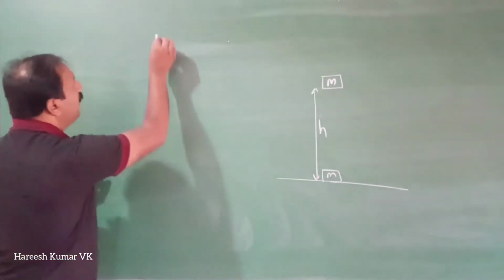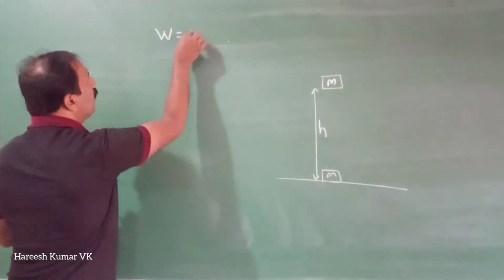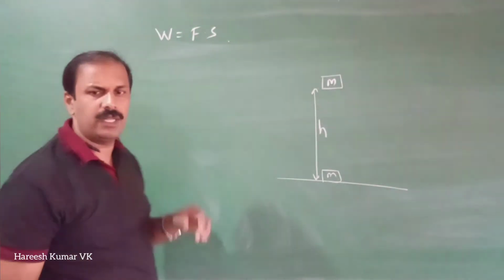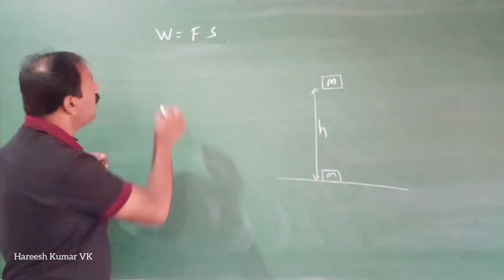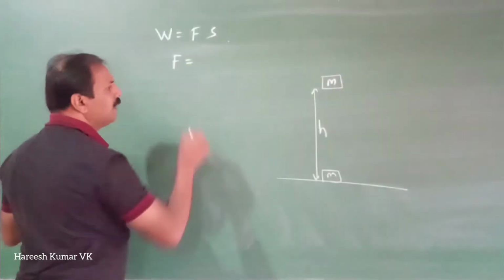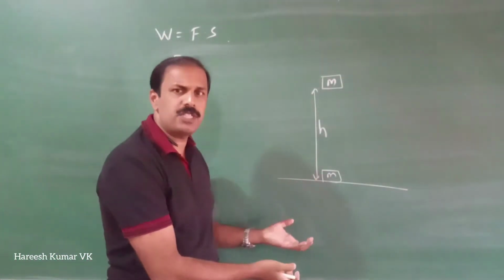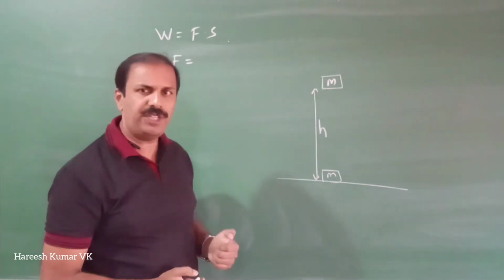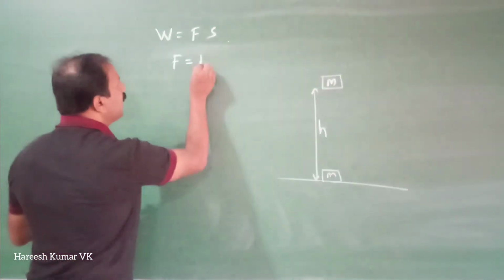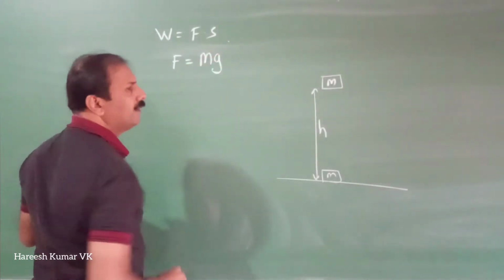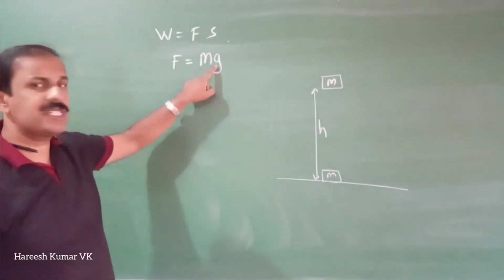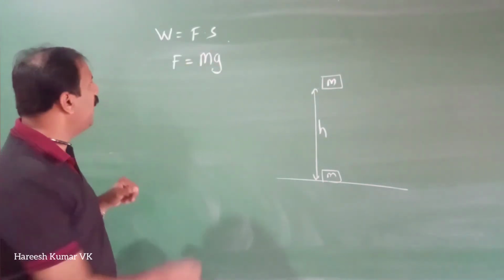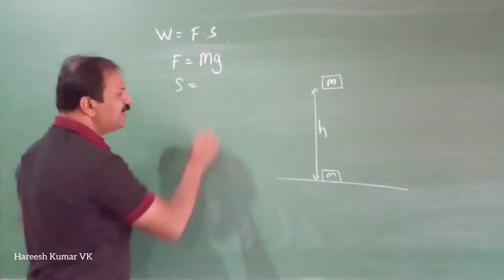So what is work here? Work is force into displacement, F into S. Now here what is force? We are applying a force which is opposite to the gravitational force. It should be the same as the gravitational force, then only we can lift it up. So the force will be mg, where g is the acceleration due to gravity, 9.8, which you already studied. So this is the force. And what is this S? S is the displacement.